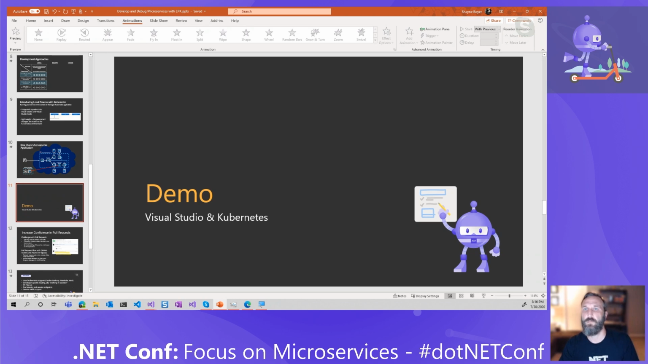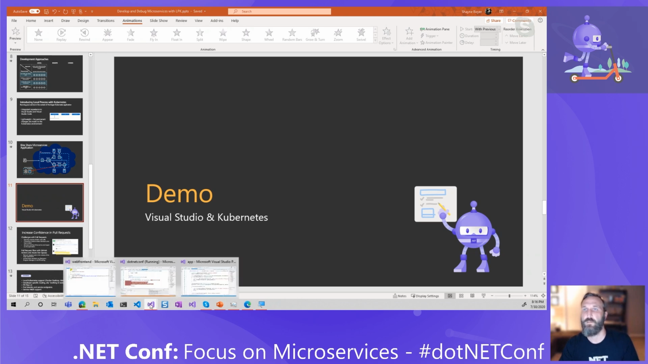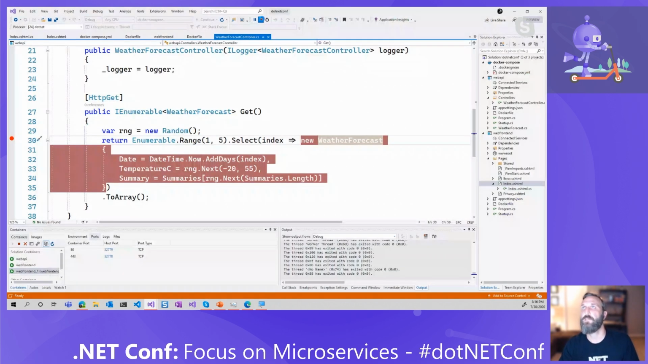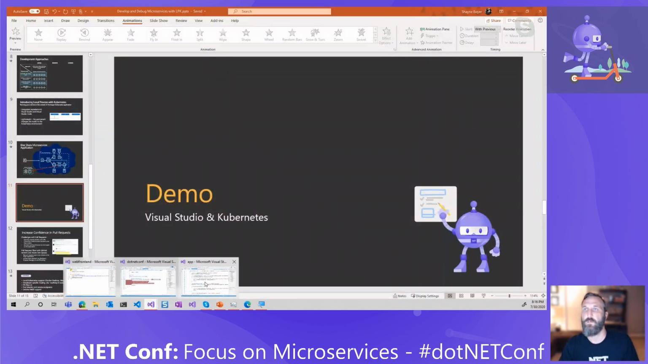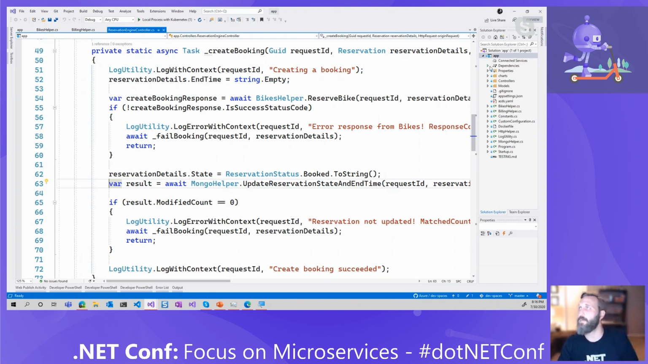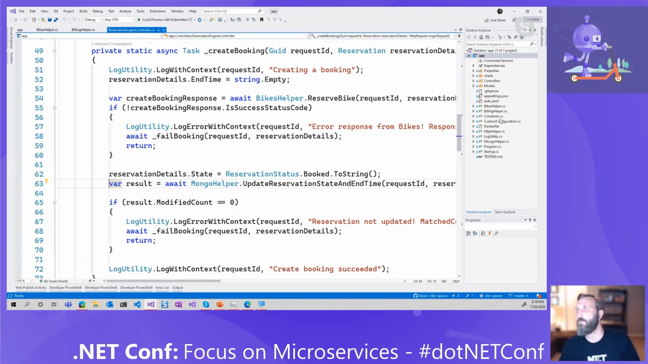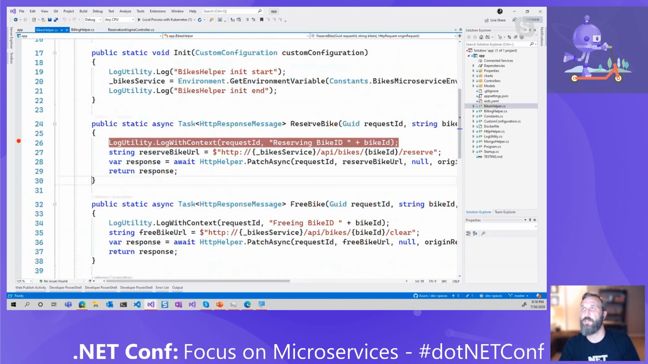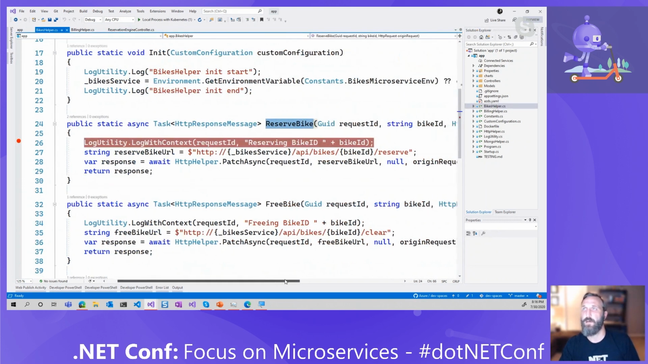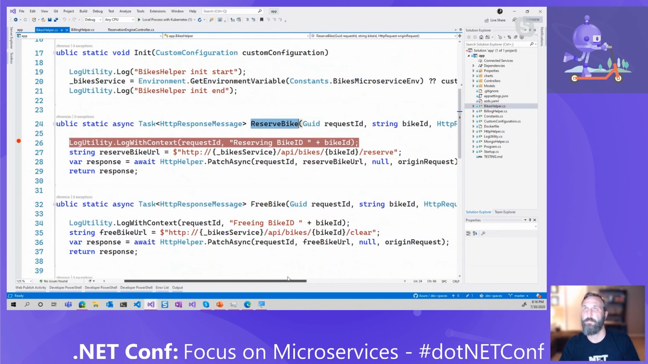Let's go to Visual Studio. Let's stop this service. We don't need you anymore. And we're going to go over to app. So what I've opened up is just the reservation service here. And over in my, I believe it's in my bikes helper, yeah. What I'm going to do is I want to check the reserve bike message here, and just debug this logging message and make sure that the request ID and everything is getting logged properly.